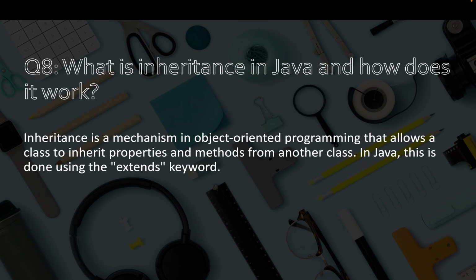Question number 8. What is inheritance in Java and how does it work? Inheritance is a mechanism in object-oriented programming that allows a class to inherit properties and methods from another class. In Java, this is done using the extends keyword.